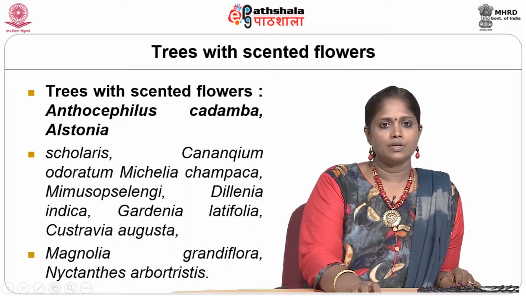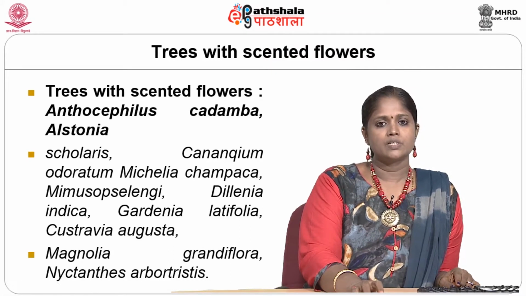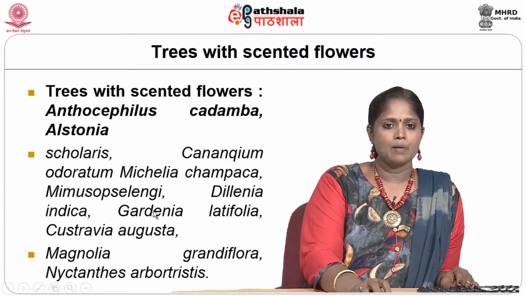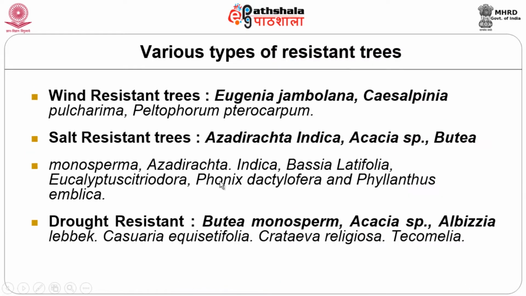These trees we can have with scented flowers. We have discussed that historical buildings give an aroma. All these examples are given below, and there are varieties of resistant trees.